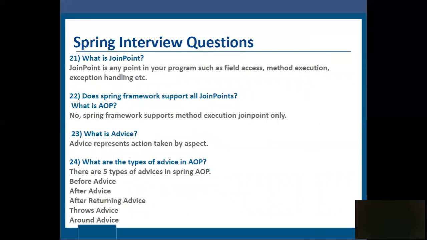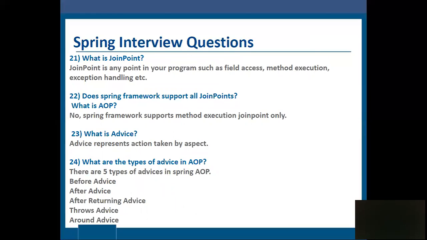What is a join point? A join point is any point in your program such as field access, method execution, exception handling, etc. Does the Spring Framework support all join points? No. The Spring Framework supports the method execution join point only. What is advice? Advice represents the action taken by aspects.